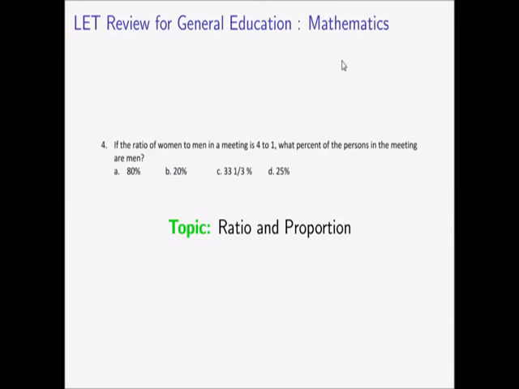So the common mistake is just to divide 1 by 4. So 1 over 4 times 100%, that's 25%. Then you'd say the answer is 25%, but it's actually incorrect. That answer is incorrect, and we'll see why.